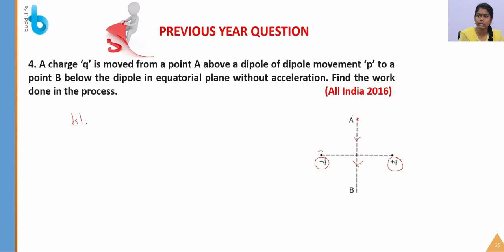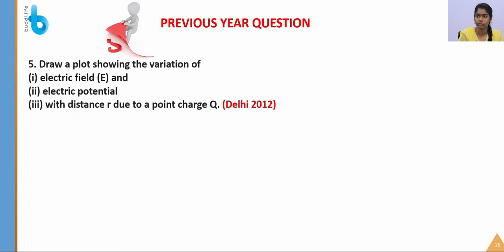Here the work done is equal to 0, since the potential difference of A and B is constant. So the work done is equal to 0 here. Okay, let's solve the fifth question.